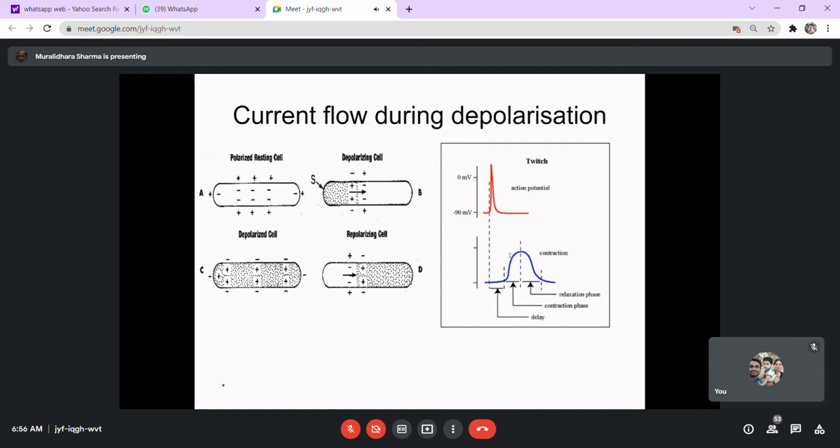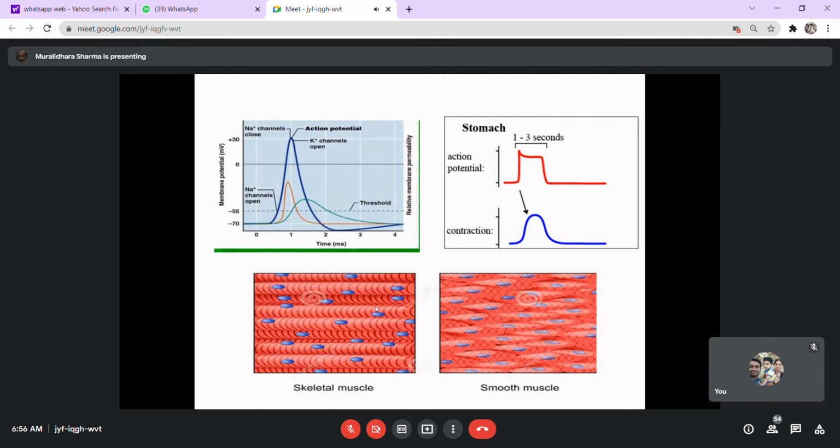Now, in case of skeletal muscles, the impulses reach the muscles at a faster rate, and before the mechanical refractory period is over, there would be another stimulus, and this produces a sustained contraction, which is called a tetanic contraction. This effect of summation of these mechanical events is called the Treppe effect.